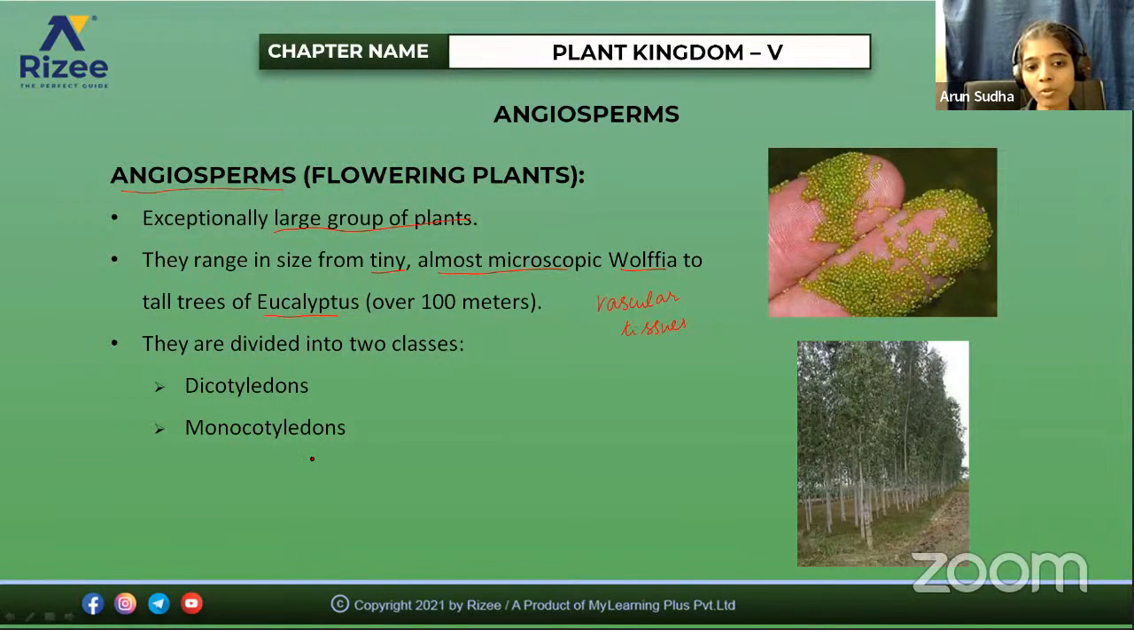The angiosperms are divided into two classes based on the number of cotyledons present: dicotyledons and monocotyledons. We'll see in detail how they differ from gymnosperms, because even in gymnosperms there is production of seeds, and vascular tissues are also developed in gymnosperms. So in what ways do they differ from gymnosperms and other plants? What are the special features of angiosperms? We'll see in detail.